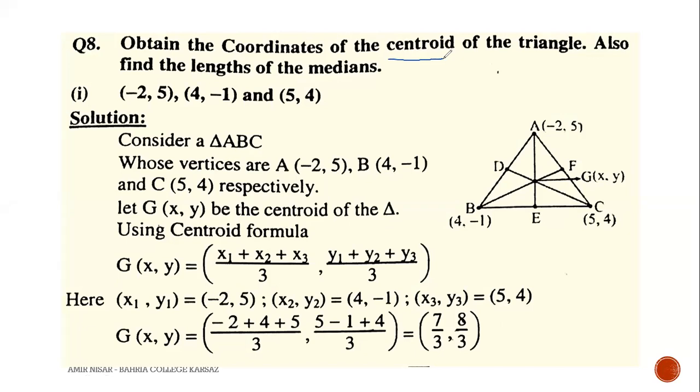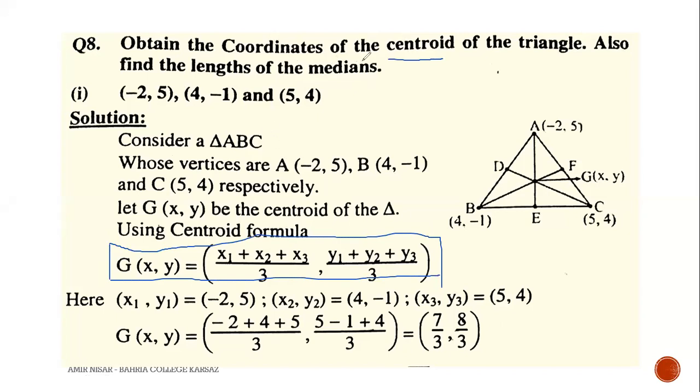And I already showed you that formula. Here that formula is written. You all can see it and read it: the x component is x1 plus x2 plus x3 divided by 3, and the y component is y1 plus y2 plus y3 divided by 3. This is the relevant information, because without it we can't solve this question. So I discussed this information before starting question number 8.